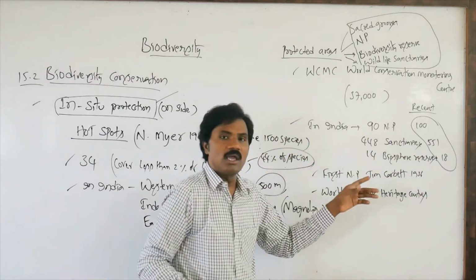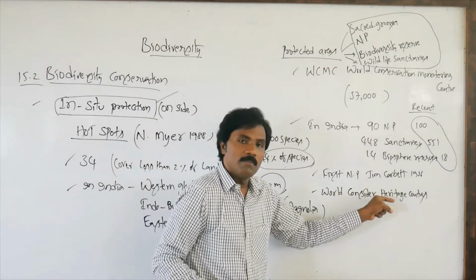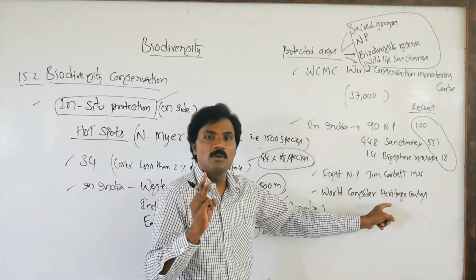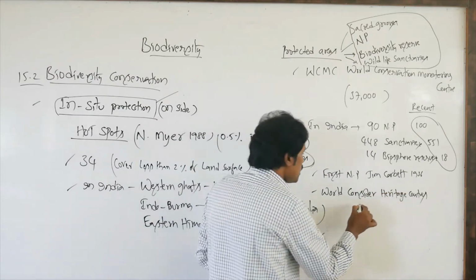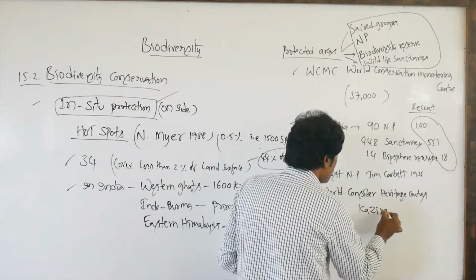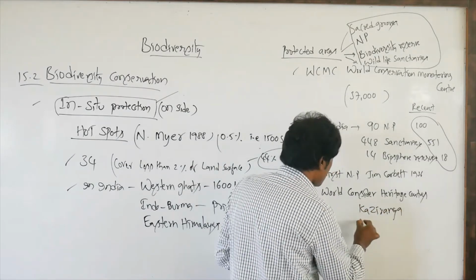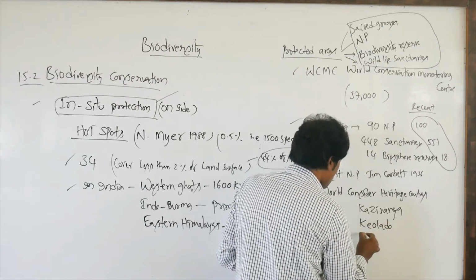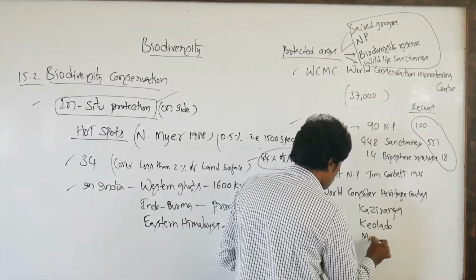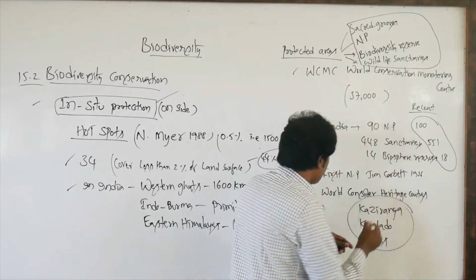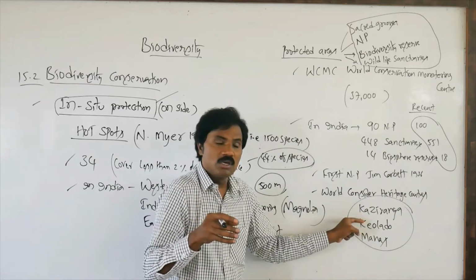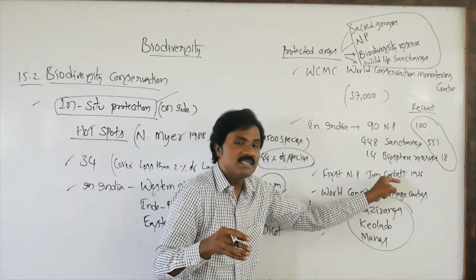How many are considered worldwide? There are 3 national parks: Kaziranga, Keoladeo, and Manas. These areas are normally considered world heritage sites.